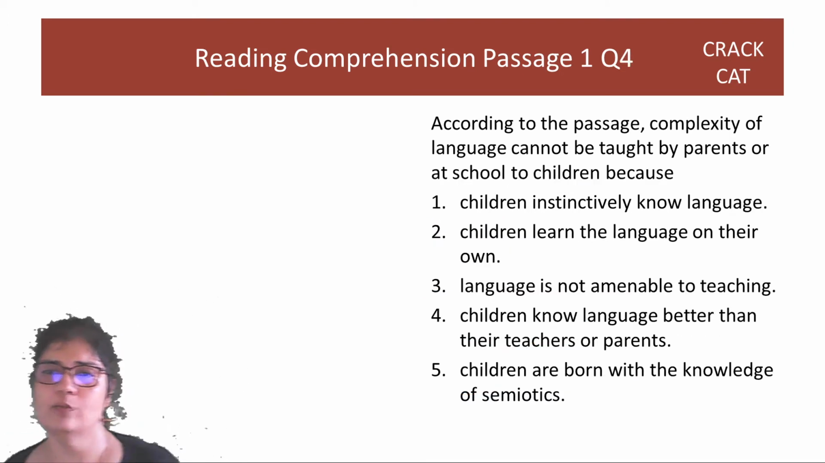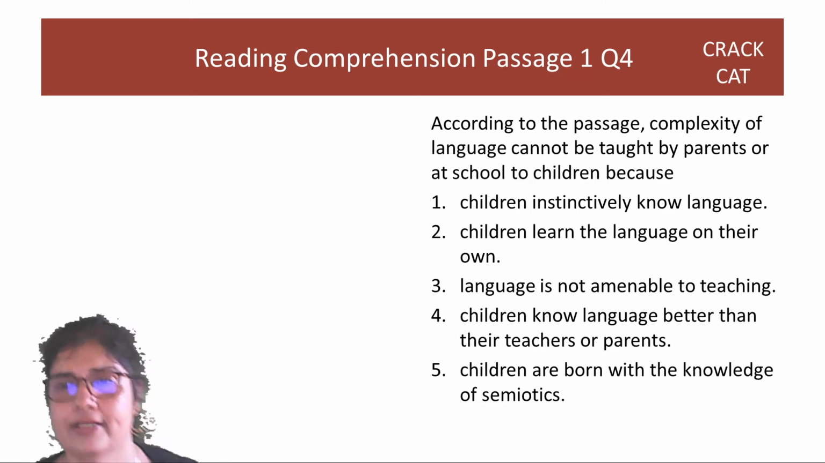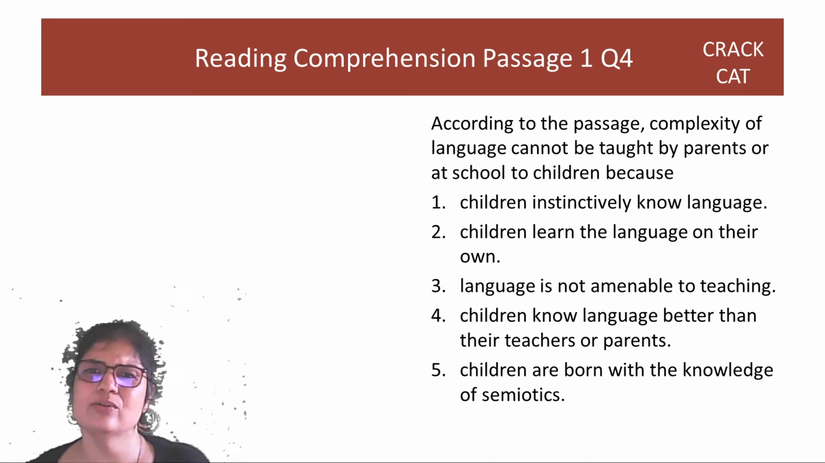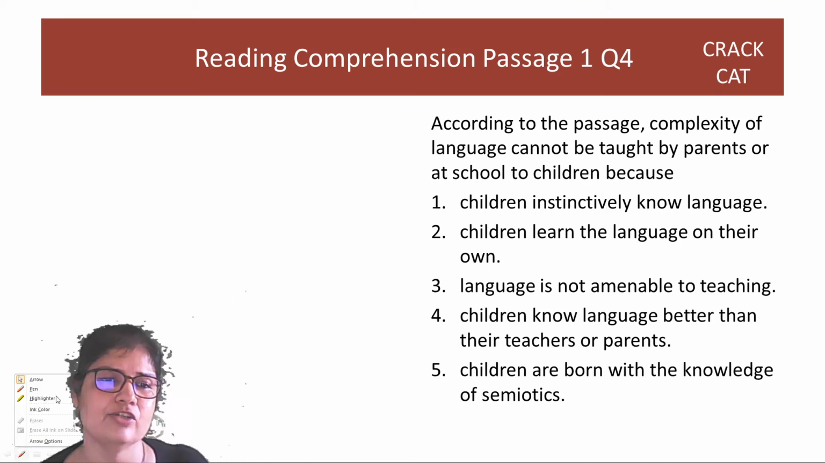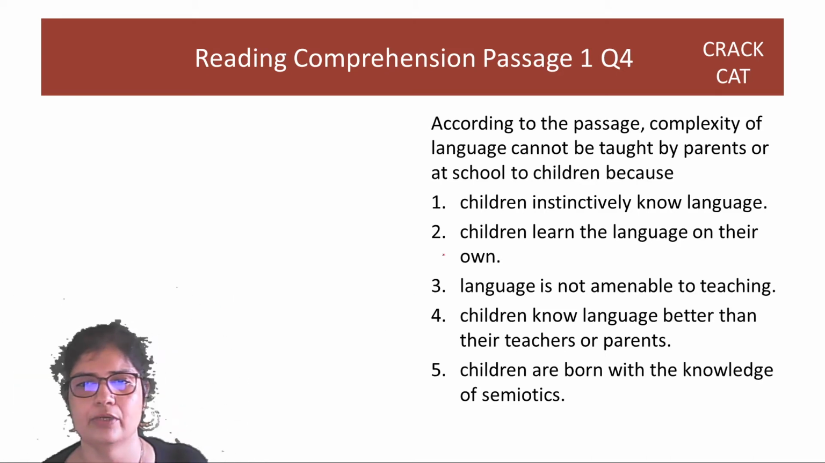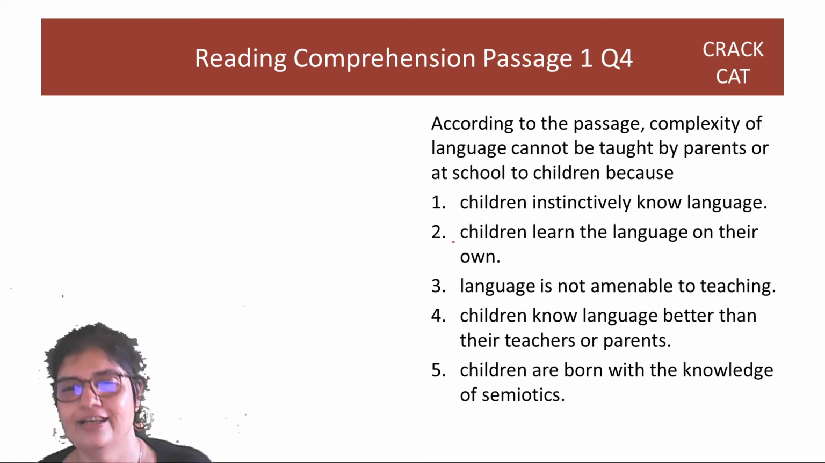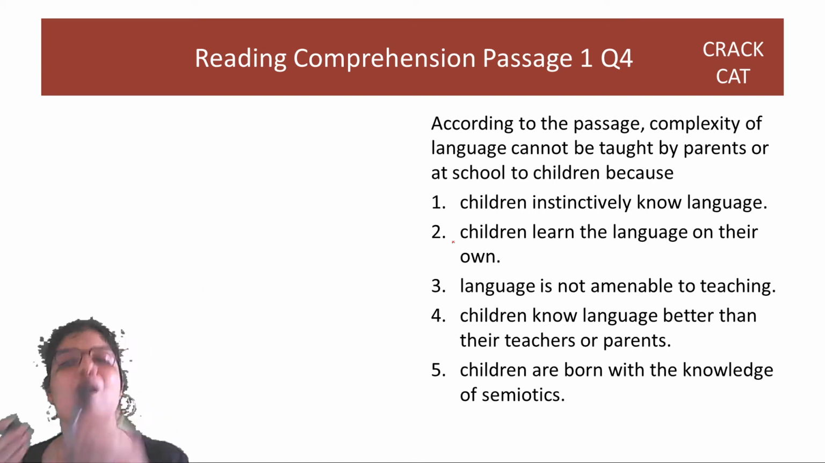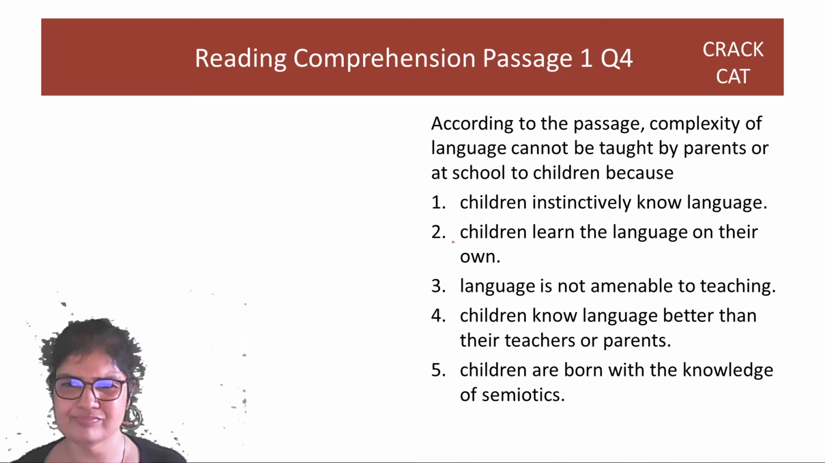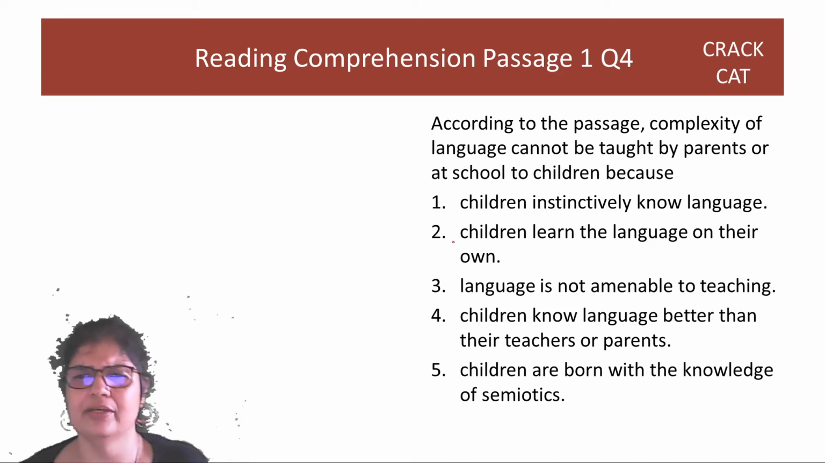Complexity of language cannot be taught by parents or at school to children because it's instinctive. They don't learn it on their own. If you leave a child alone since birth, they may learn some language, but they may not learn one of our languages, right? They will come up with some new language. Children don't learn it on their own. We adults are around them, and they imbibe it instinctively. Okay, so this is gone.